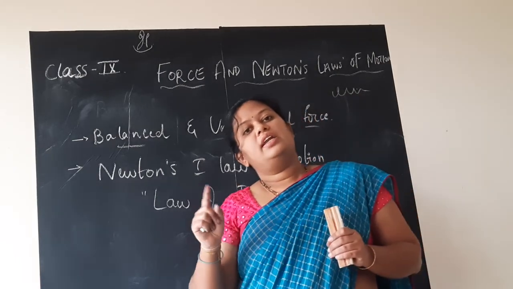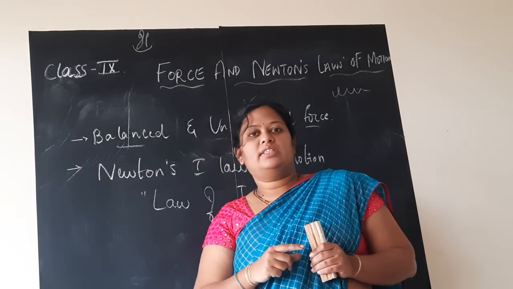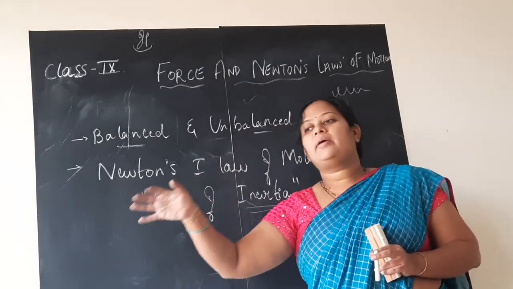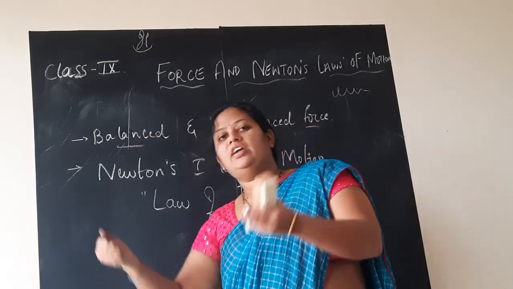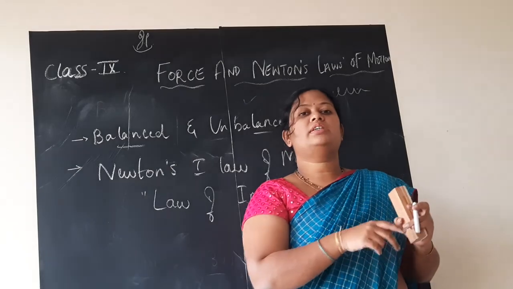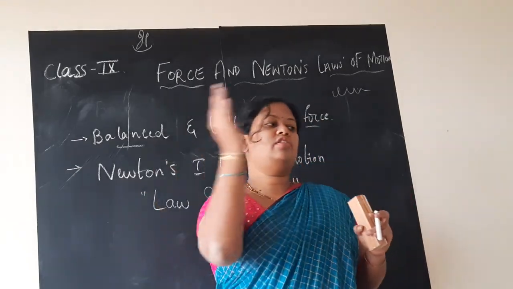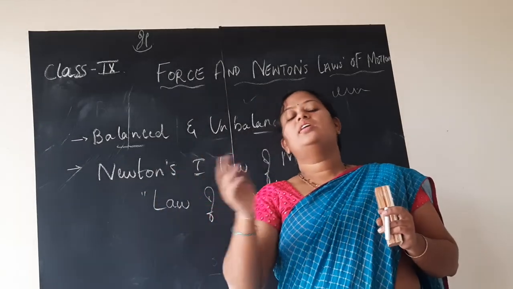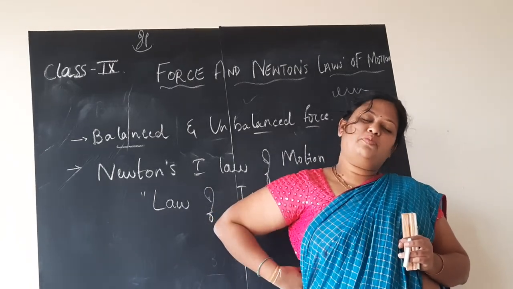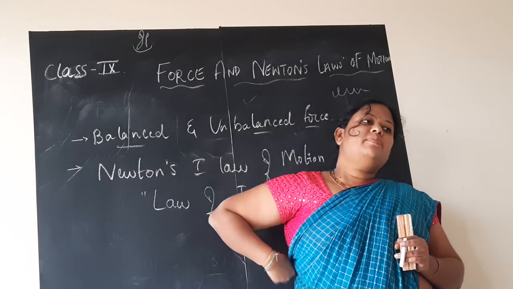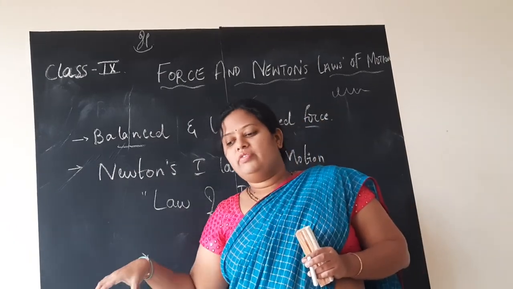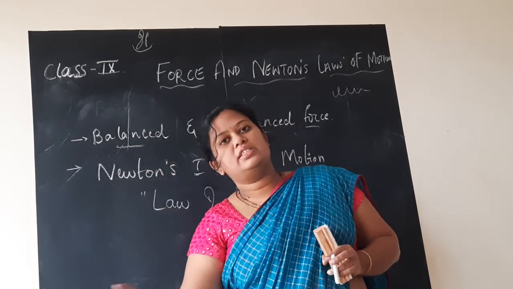So unless and until an external force is applied, in the case of the chair, children, the chair was in the state of rest. We applied some external force, lifting it and placing it on the other side. So external force is applied, hence the chair which was in the state of rest changed its position. We cannot say exactly that it started to move, it is just a displaced chair example. Similarly, if the toy car is in the state of rest and you apply force and push it, it starts to move.